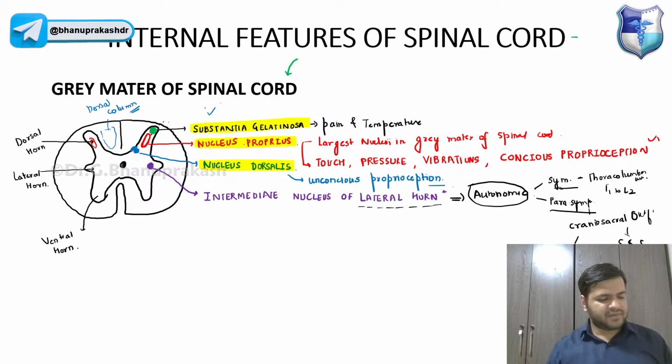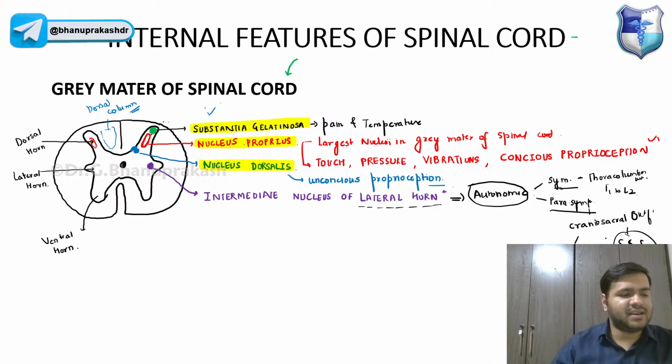So that is something you have to remember. Again, guys, one more important thing. If I'm taking the segment from the parasympathetic neurons, the S2, S3, and S4 region, the sacral segment of the spinal cord, again you will see the lateral horns over there.